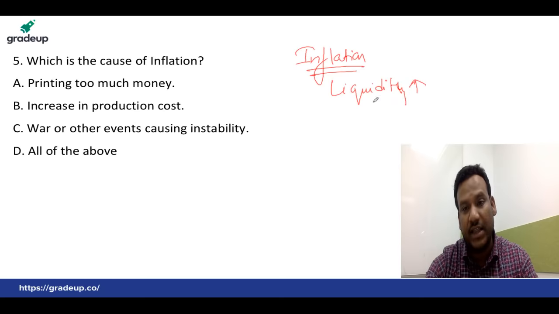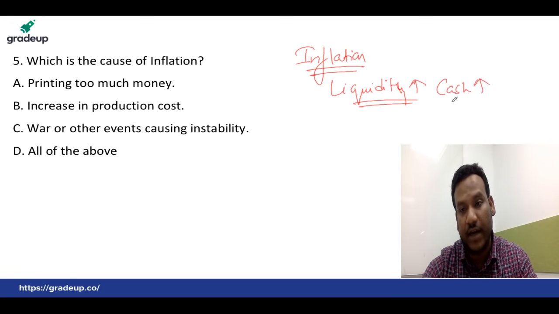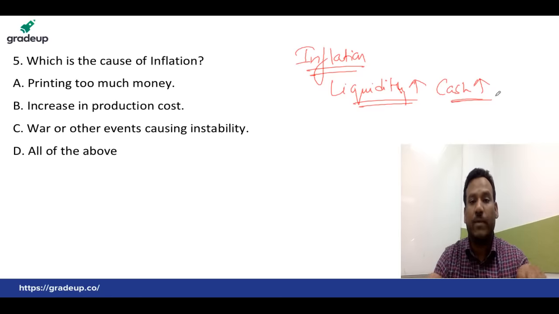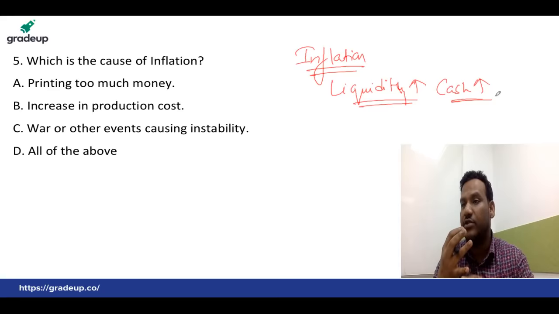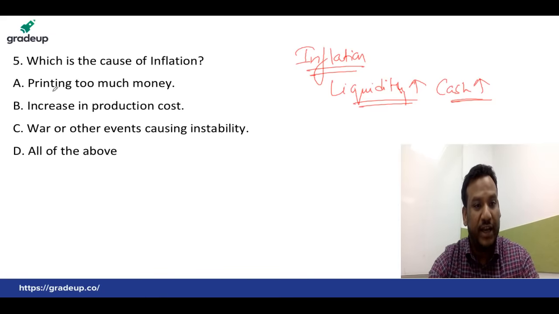When the liquidity in the market increases, it means the cash flow in the market will increase. Now, what are the causes of inflation? As you know, inflation occurs when liquidity or cash flow increases, so printing too much money. Obviously, if the RBI prints too much money, there will be inflation due to excess liquidity.